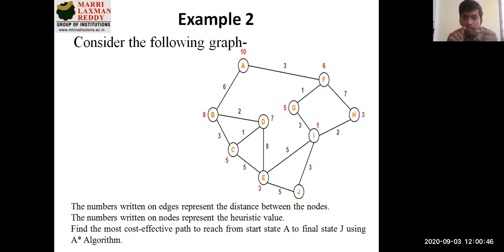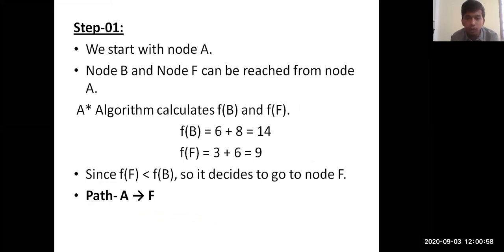Here A to B, the cost is 6, that is your g of n, and on node B you can see the value 8, that is your h of n. That's why f of B is 6 plus 8, equal to 14.